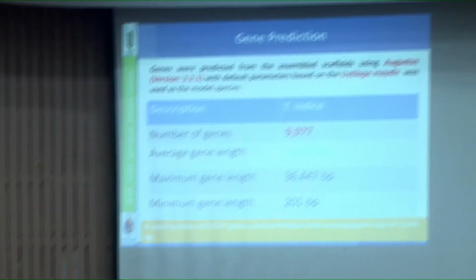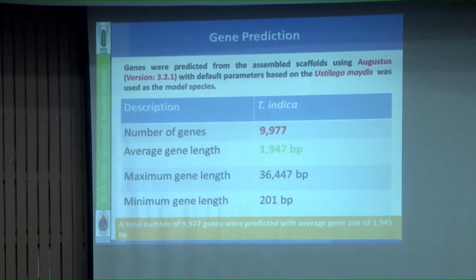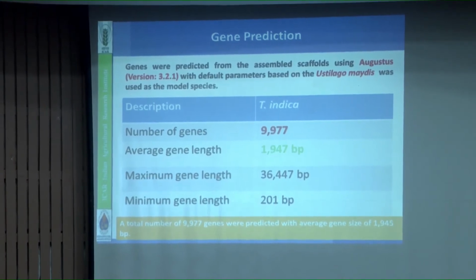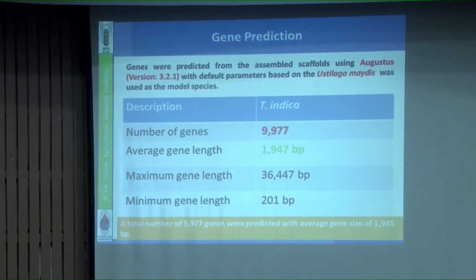Further gene prediction based on this Astelogomedis fungus, we found a number of genes in the genome, 9977. Average gene length, maximum gene length and minimum gene length were observed in the genome. Why did we do it? Because we have no such information, so we want to compare the genome to get some clue about which genes are actually involved in virulence or any pathways. So that's why we are doing this gene prediction annotation.